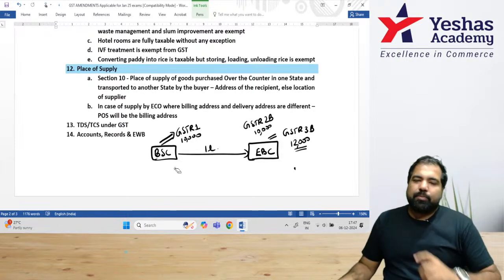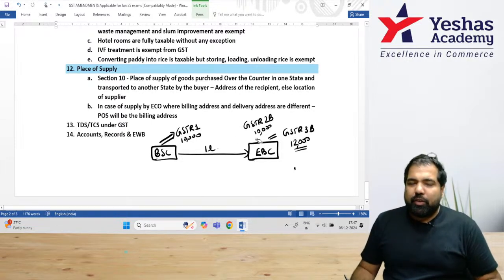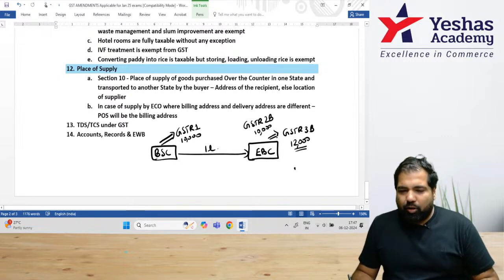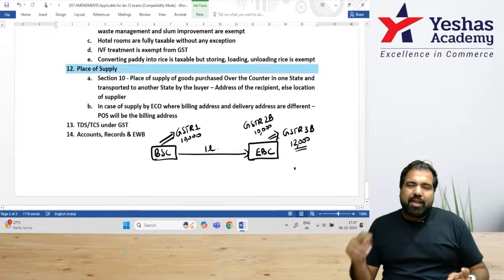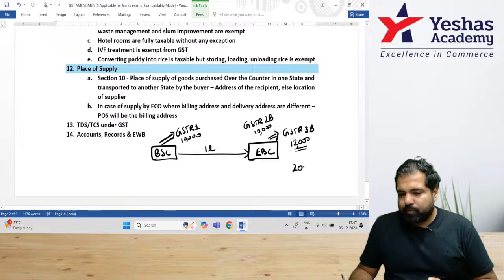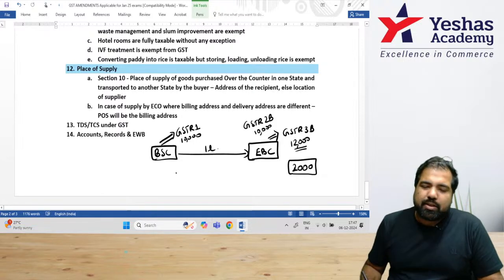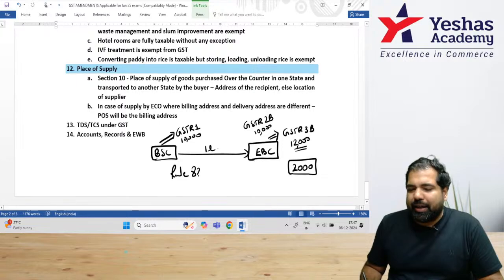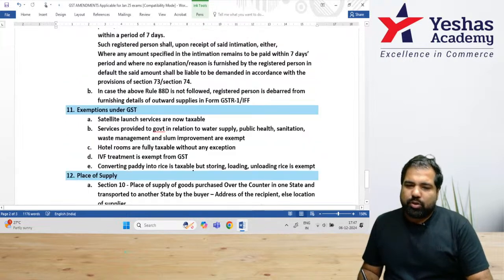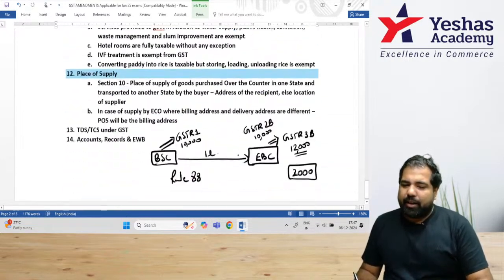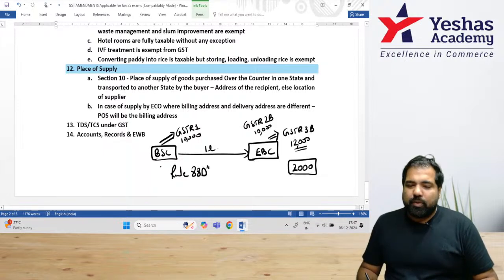Next, guys, here we go. So if there is a mismatch, they will send you a love letter, obviously through email, and they will say that there is a mismatch of 2,000 rupees. Now what do you do? Where they have communicated to you, this is called a rule called Rule 88D. Guys, here we go. I'll show you the rule also here. This is very dangerous actually.